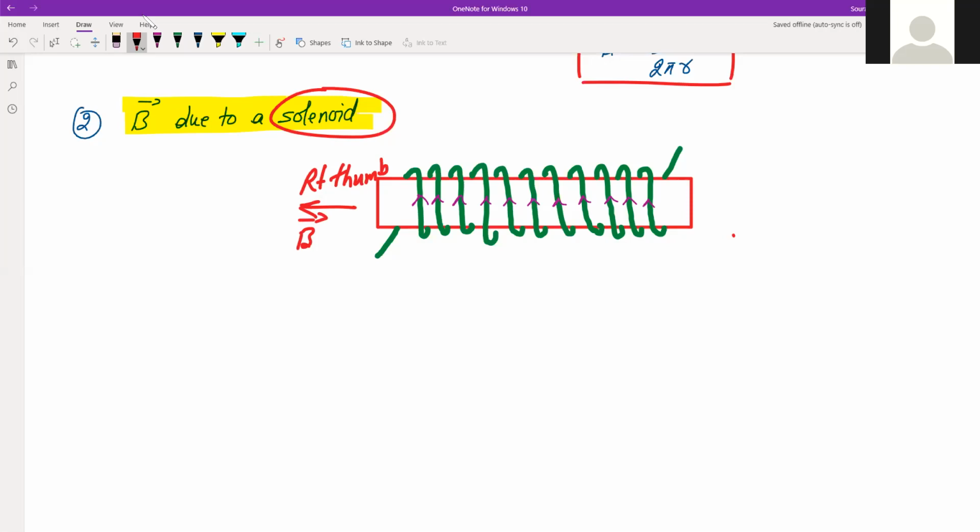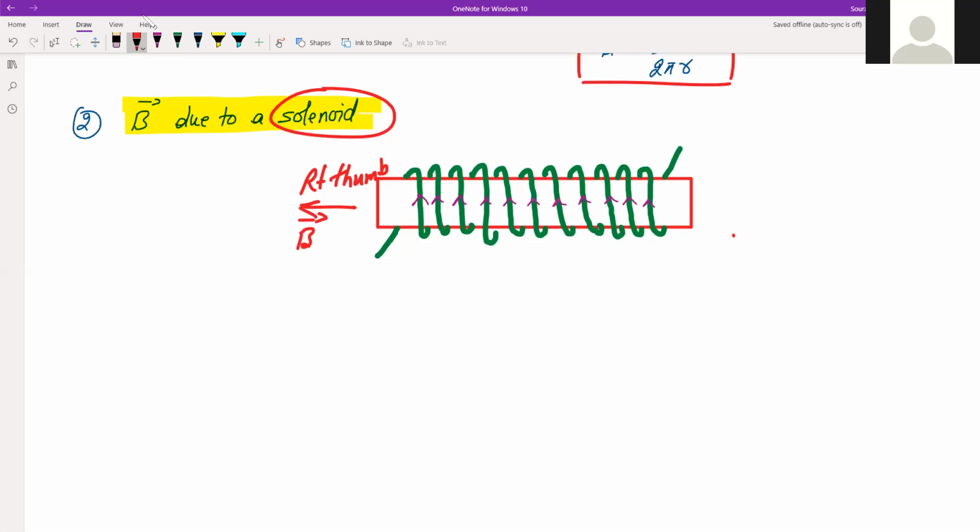We know that this rule, right hand rule, can be interchangeably used. If it is a straight conductor, your thumb should be in the direction of the current, and then the four fingers will be the direction of magnetic field, which will be circular in nature. And if it is a circular coil, then your four fingers should be in the direction of the current, so it will form a circle, but the direction of thumb will be the direction of magnetic field, which will be a straight line. So straight direction of current, circular magnetic field. Circular direction of current, straight magnetic field. Simple.